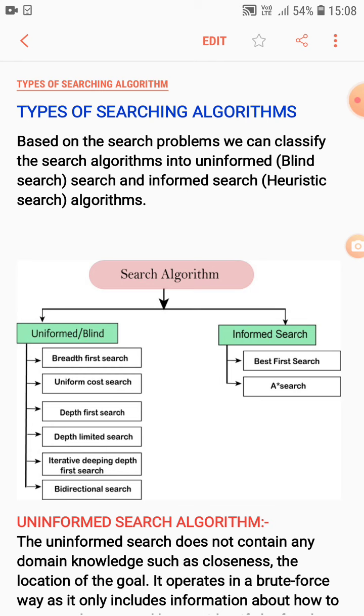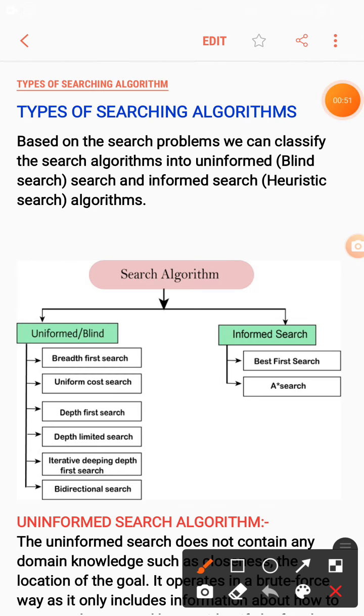We are dividing the searching algorithms into two types. First one is the uninformed search, and the second one is the informed search. Uninformed search is also known as blind search, and informed search is also known as heuristic search algorithms. So the diagram is given here: it is a searching algorithm and it is divided into two types. First one is uninformed or blind, second one is informed search, also known as heuristic search.